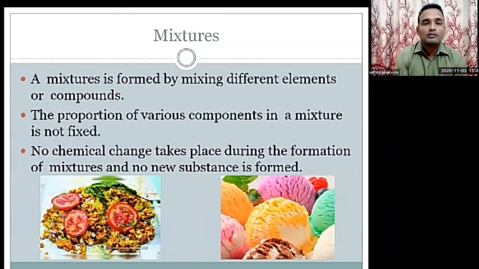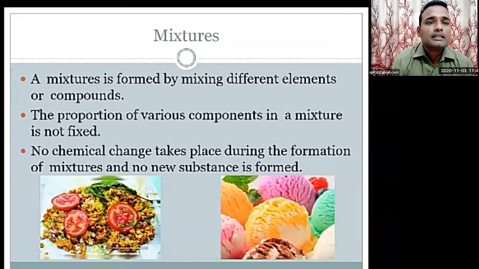Okay, next point is mixture. Every day we are making some mixtures, but every mixture is not useful to us. See, in the picture you can see the first picture, a simple example of what we eat daily, and the second is sherbet or ice cream.